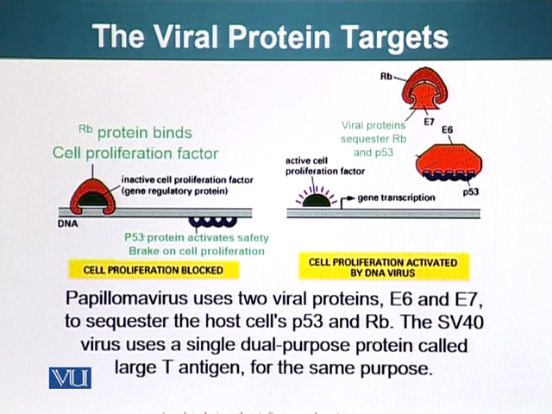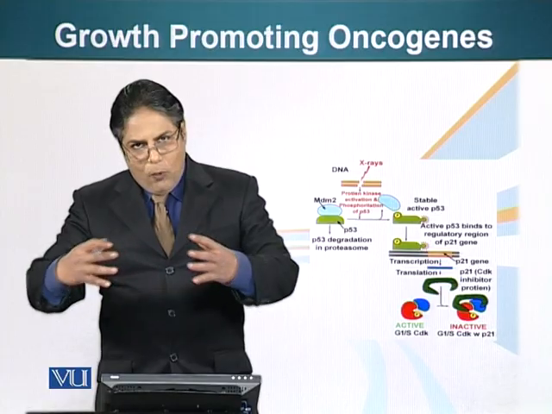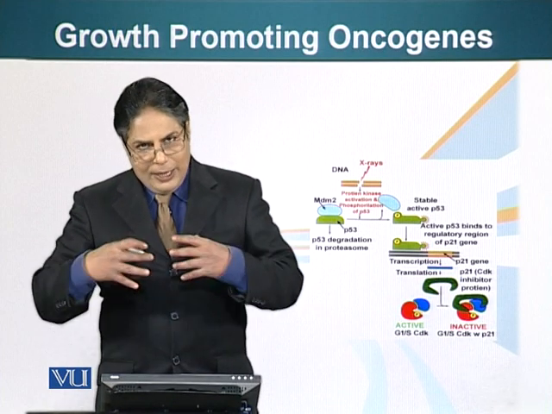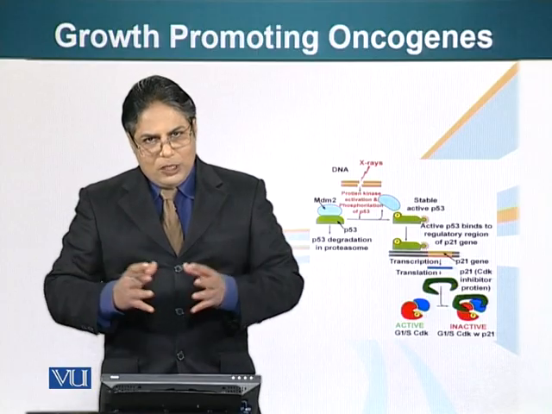Also, SV40 knocks out these proteins. However, it uses a dual purpose protein which can actually knock out both these proteins, the RB and p53. The single protein can neutralize these two proteins, which will be in the benefit of virus, because viruses proliferate in the cells, and if there are more cells which are infected by these viruses, it will be in the interest of this virus to knock out these proteins.